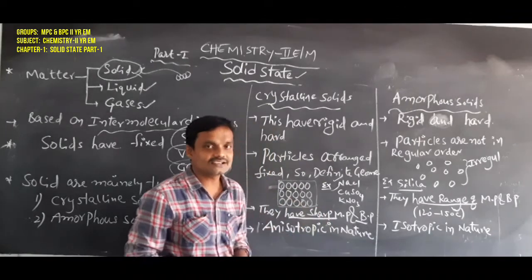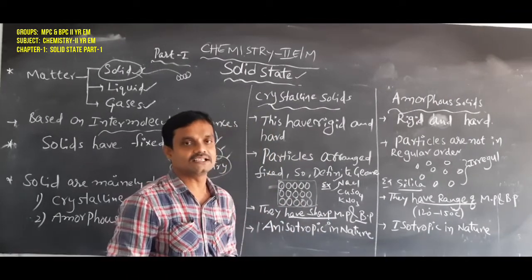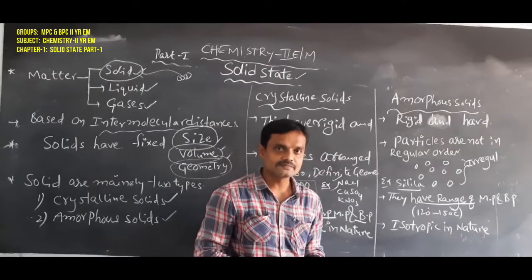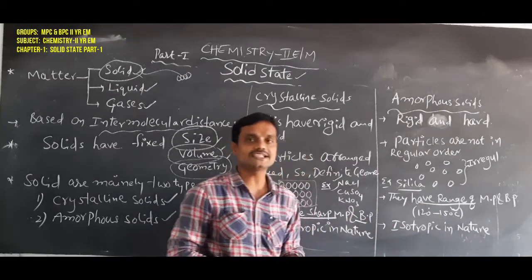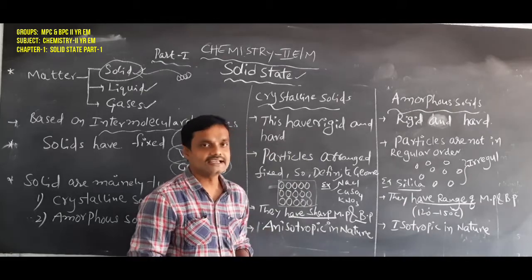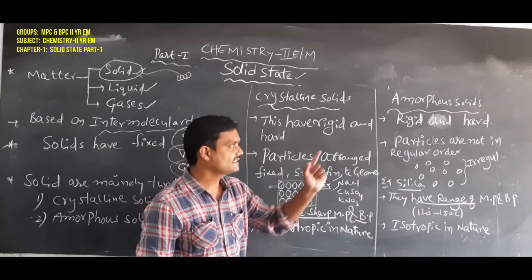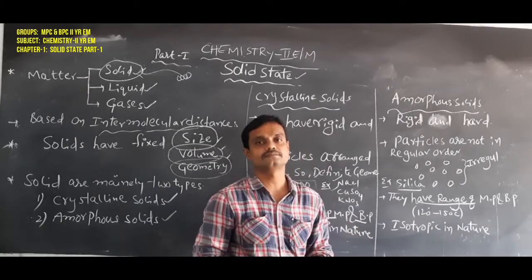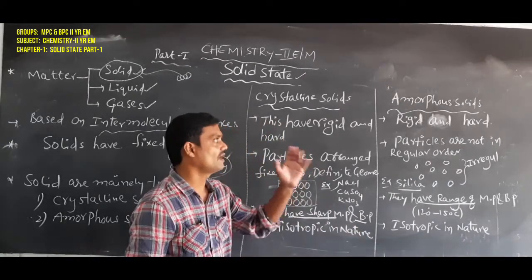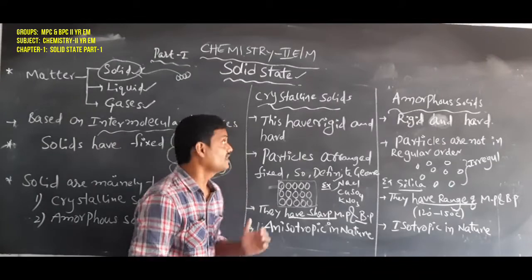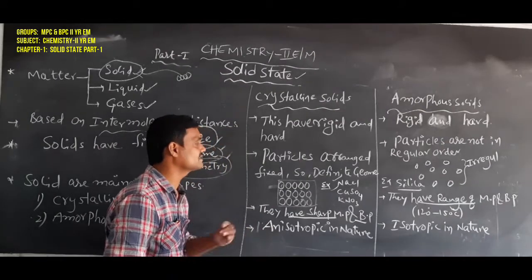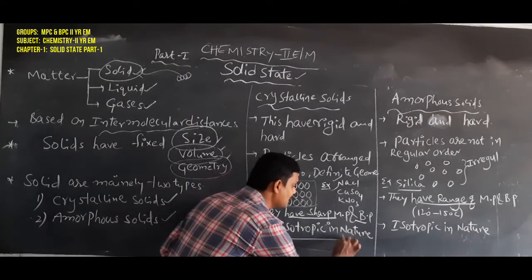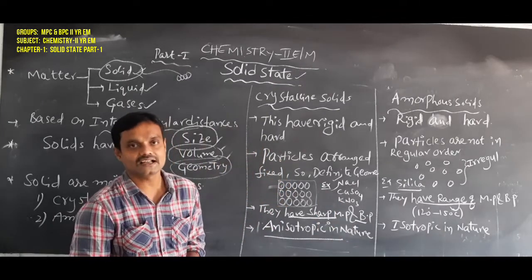But in crystalline solids they have a sharp melting point, that means fixed. It may be 120 degrees Celsius or it may be 150 degrees Celsius in the case of crystalline solids. But in the case of amorphous solids, they have a range of melting and boiling point values. Another main difference is that crystalline solids are anisotropic in nature.